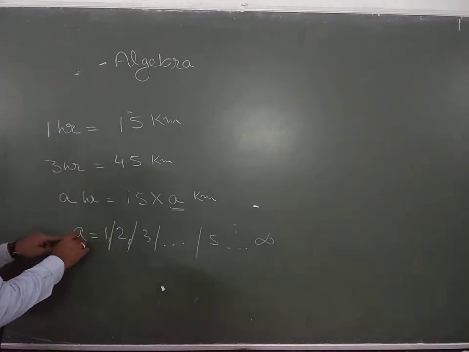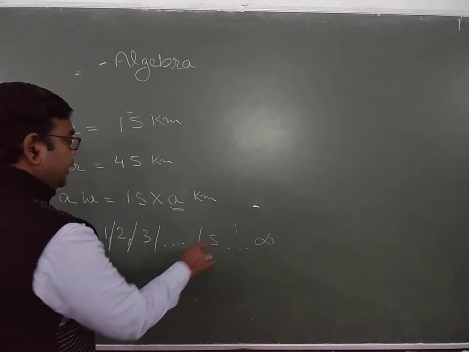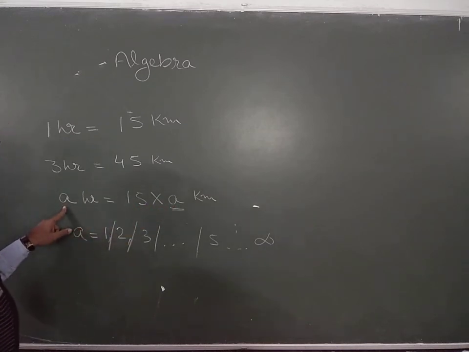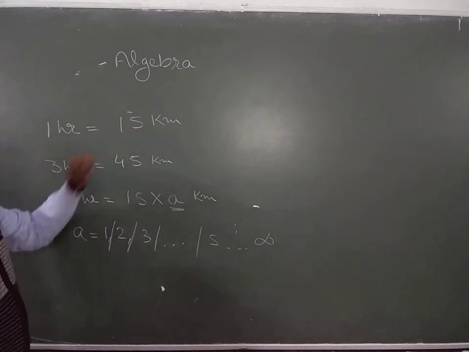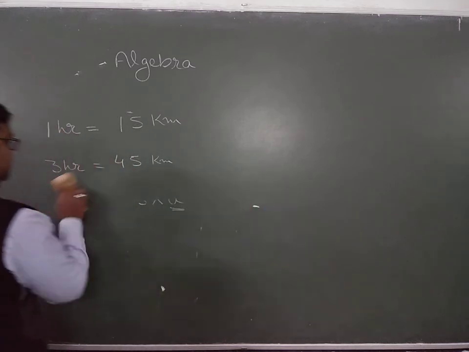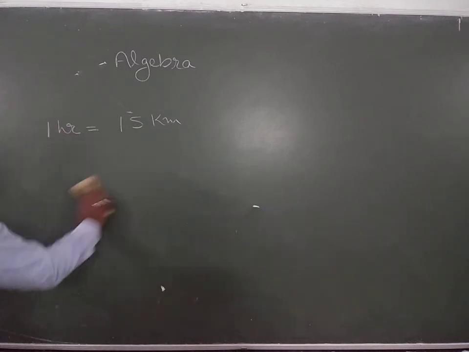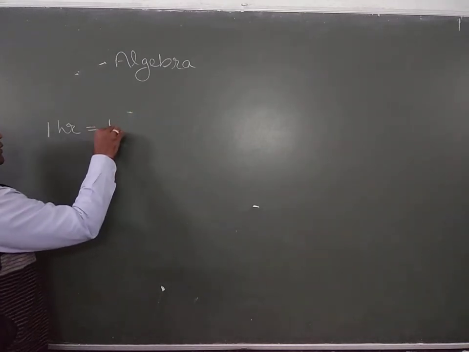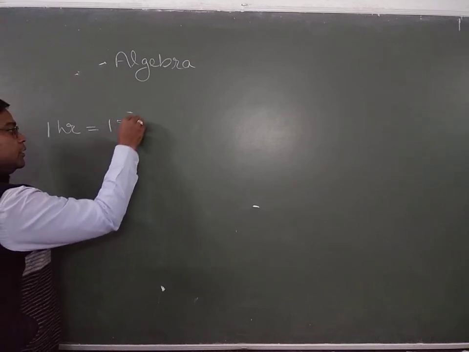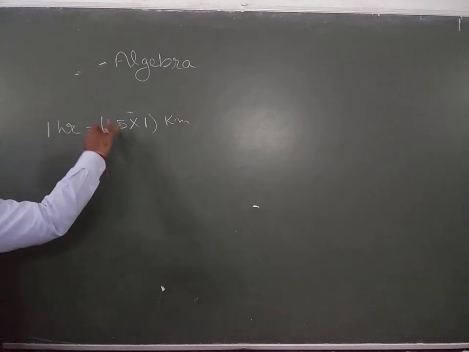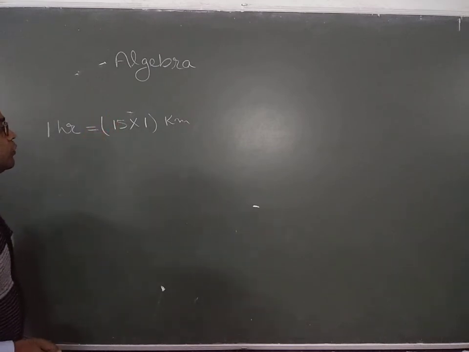But first, in place of a, if we put any natural number, we get the value. Suppose a is 1 hour, so 15 into 1 is 15. Or we can understand this in an easier way, likewise: it's 15 into 1 kilometers. We use this in brackets. Clear? 15 into 1 kilometers.